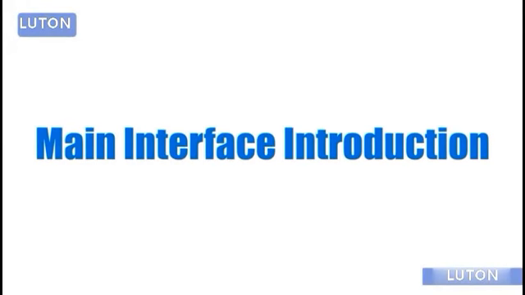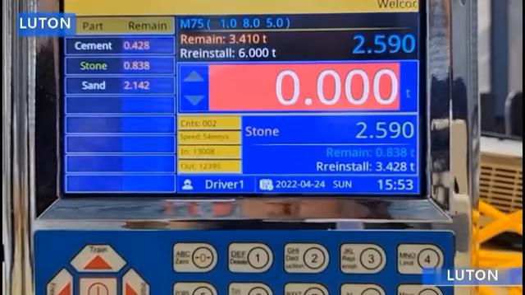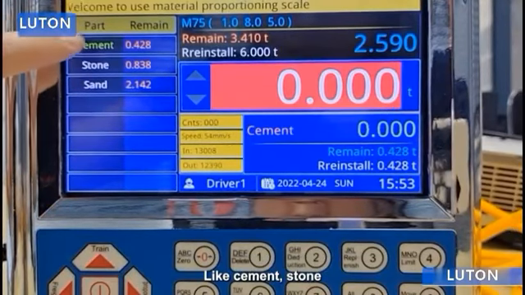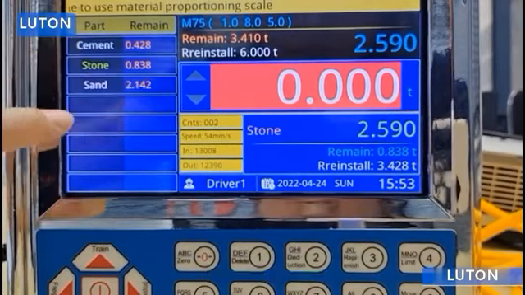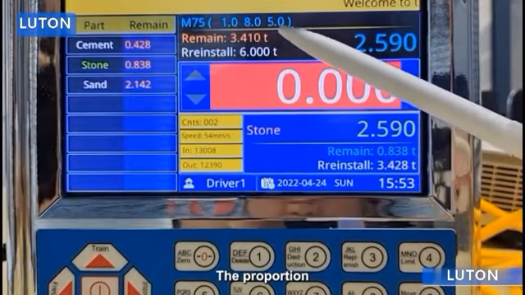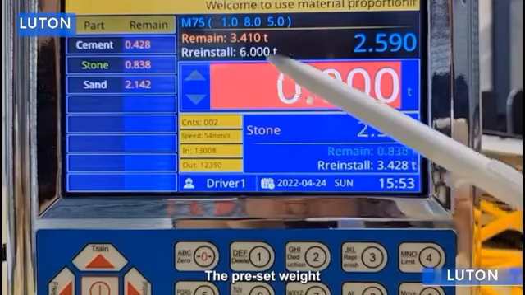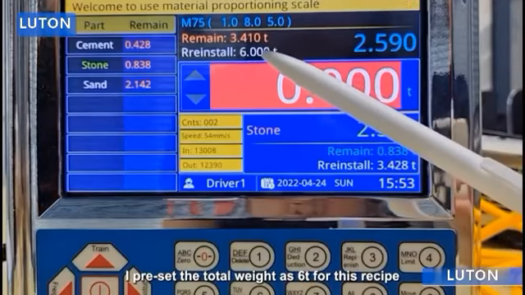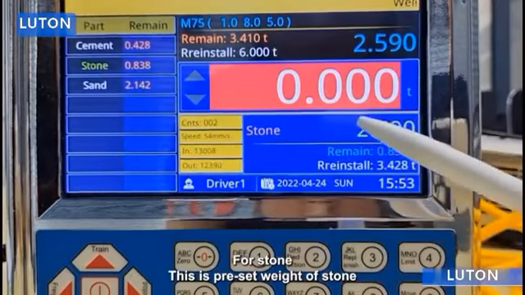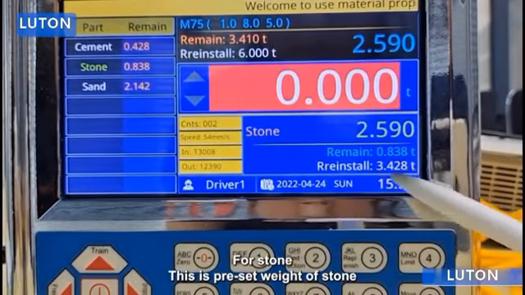Main interface introduction. Here are the materials. You can select the material that you want to weigh, like cement, stone. OK, this is the recipe. The proportion. The preset weight. I preset the total weight as 6t for this recipe. For stone, this is the preset weight of stone.